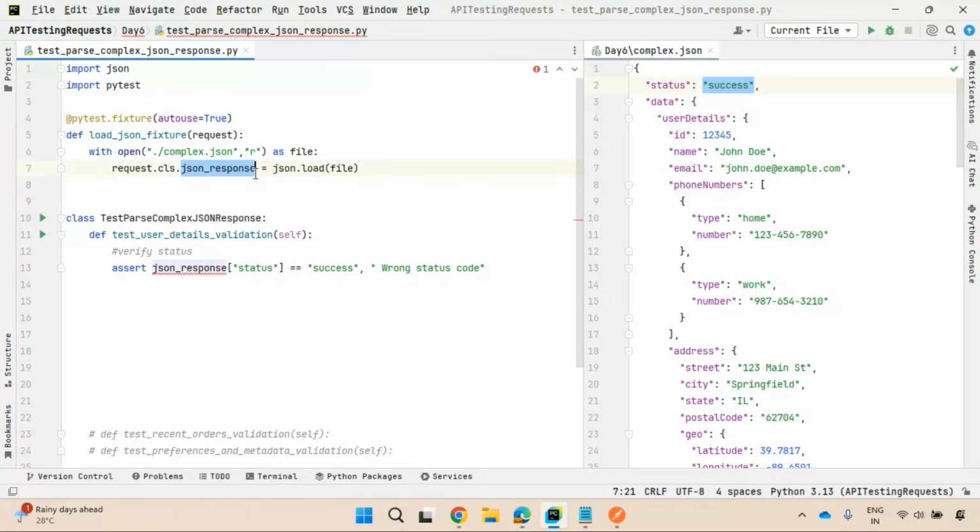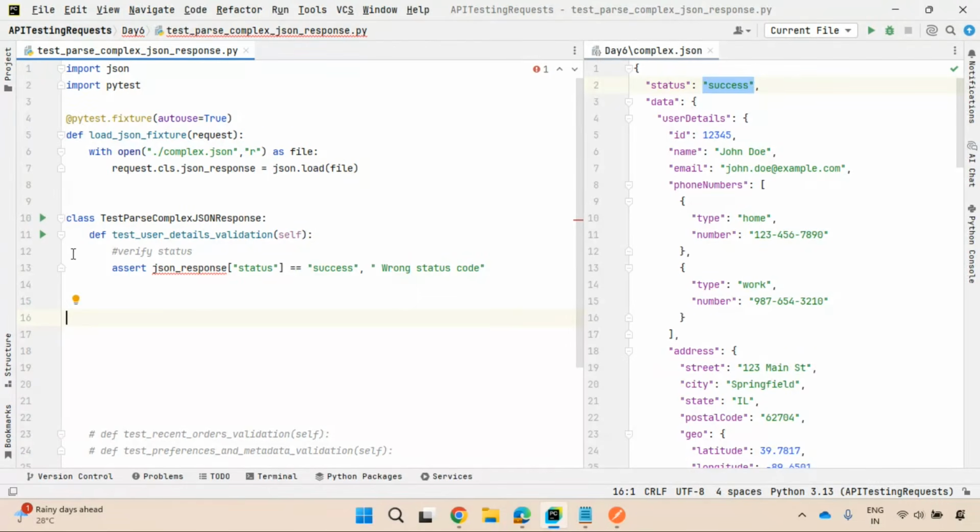This variable is a class variable. That's what you are making. Now you can access this inside every test method. Previously it was not a class variable, right? That's what I'm making.